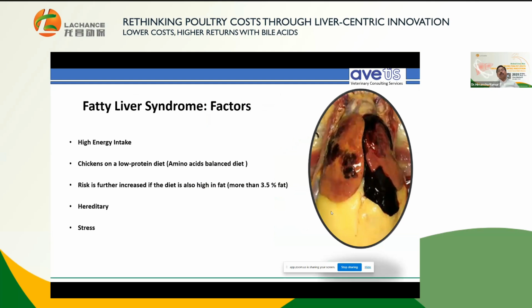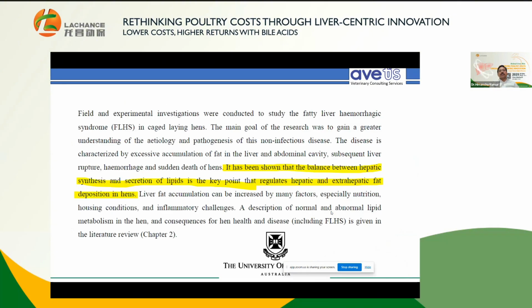High energy intake. Even they adopted the practice to offset the high price of feed. People go for amino acid supplementation and reducing the crude protein. There also we have seen more fatty liver conditions, and to a certain extent hereditary and stress. Particularly, fatty liver develops due to hepatic and extrahepatic fat deposition in the hens. And surprisingly, we have seen that after use of this product, even the visceral fat has reduced. Although this is very difficult to digest, this is an observation from the field.